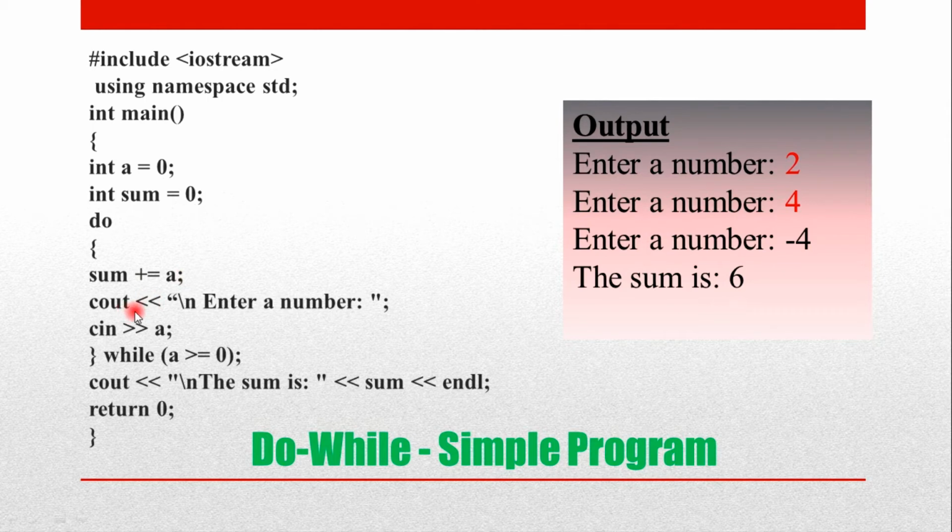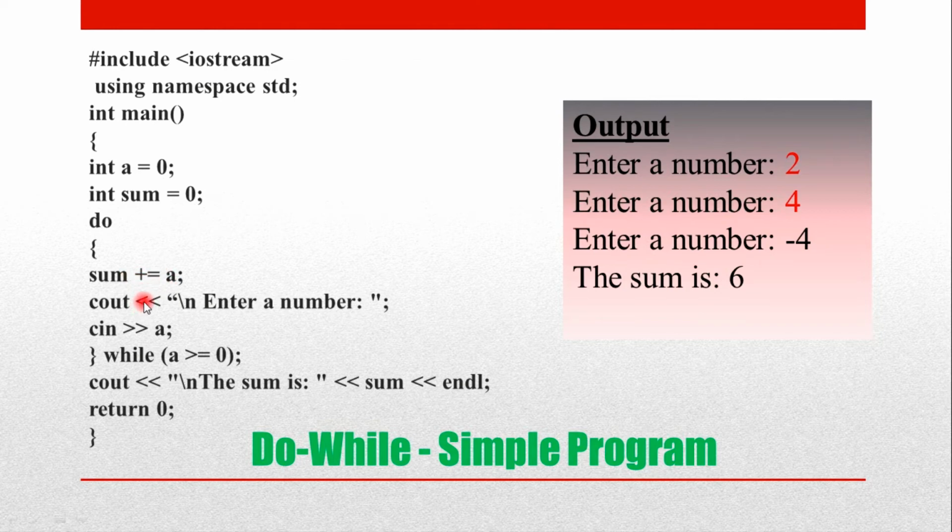Okay. Now again it asks for, in the next line, enter a number. So now I am typing 4. Now my a value is 4. I have typed it as 4. Now while 4 is greater than or equal to 0, yes, the condition is satisfied. Where does it go now? Yes, it goes to the do loop. So now sum equals sum plus a, which means 4 plus 2, my sum value is 6 now.